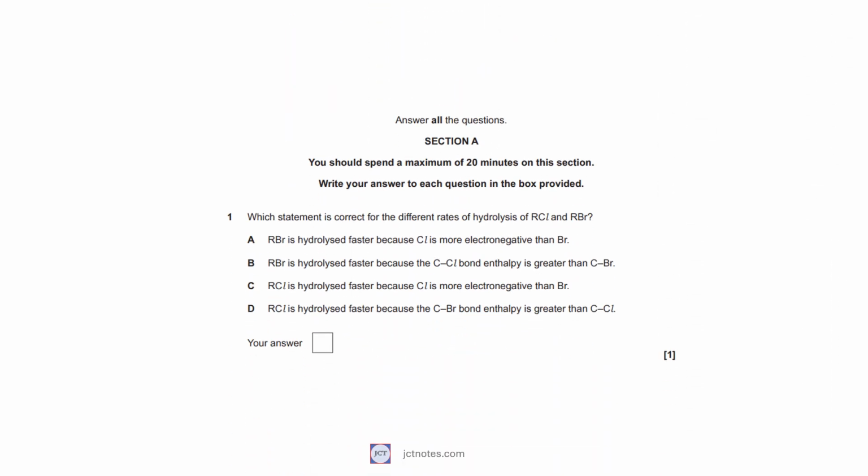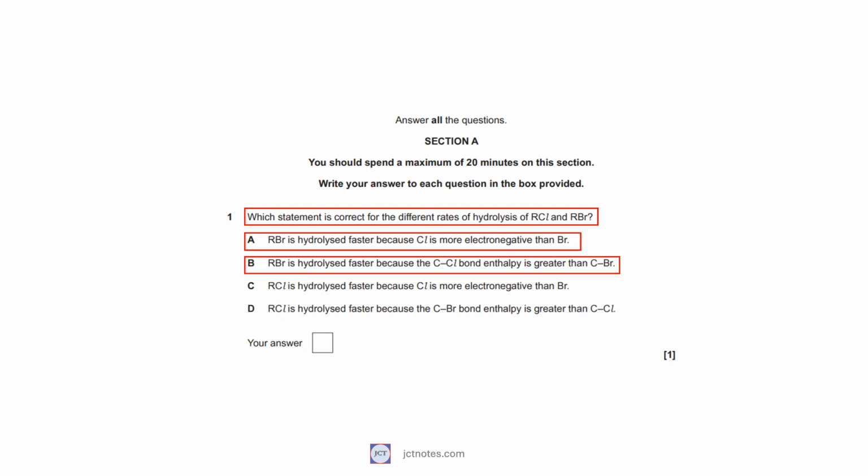We start with section A. In question 1, we are asked, which statement is correct for the different rates of hydrolysis of chloride and bromide compounds? A. Bromide compound is hydrolysed faster because chloride is more electronegative than bromide. B. Bromide compound is hydrolysed faster because the carbon-chloride bond enthalpy is greater than carbon-bromide. C. Chloride compound is hydrolysed faster because chloride is more electronegative than bromide. D. Chloride compound is hydrolysed faster because the carbon-bromide bond enthalpy is greater than carbon-chloride.